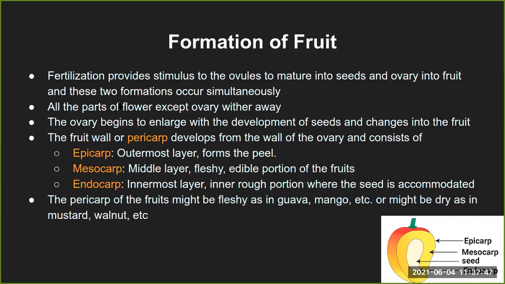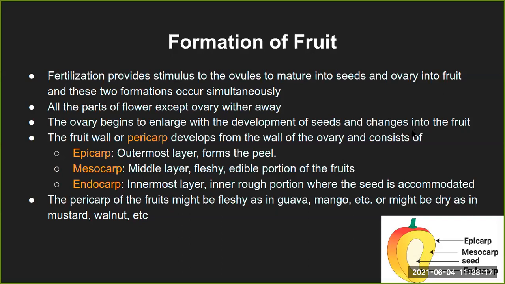All parts of the flower except the ovary wither away. Now you know very well that the sepals or the petals, sometimes the sepals, do stay with the fruit, but that's again a rare exception. But in most cases, all the other parts of the flower just disappear. The ovary begins to enlarge with the development of the seed and changes into the fruit.